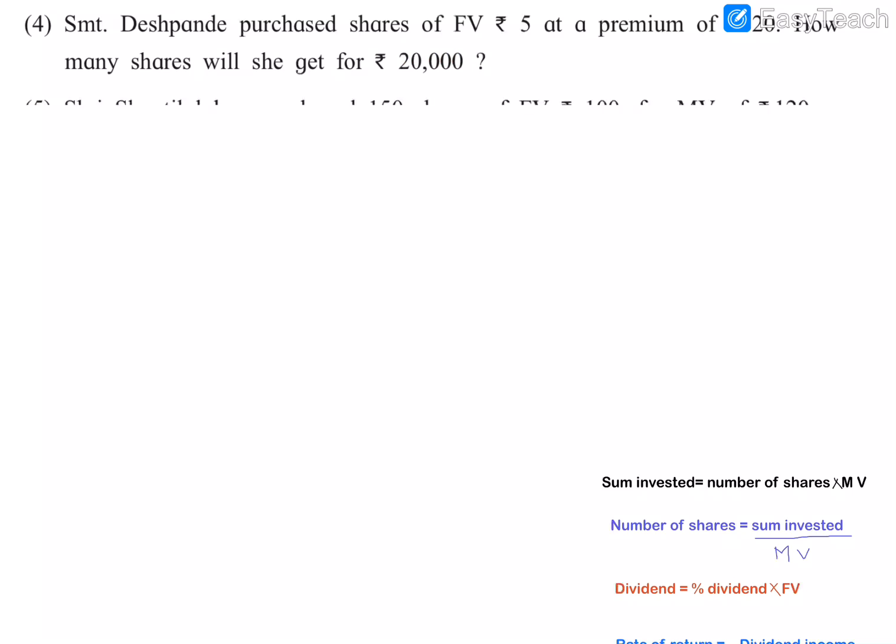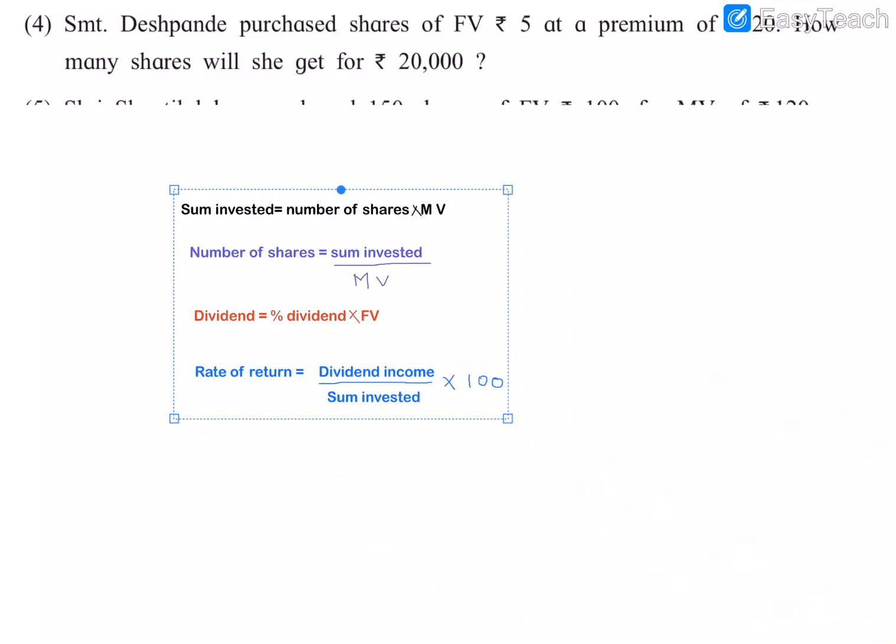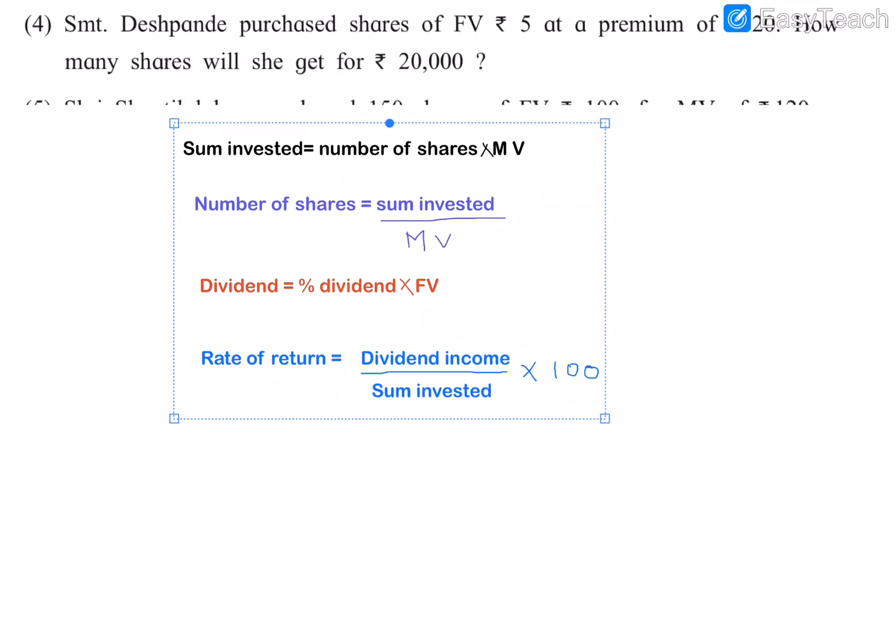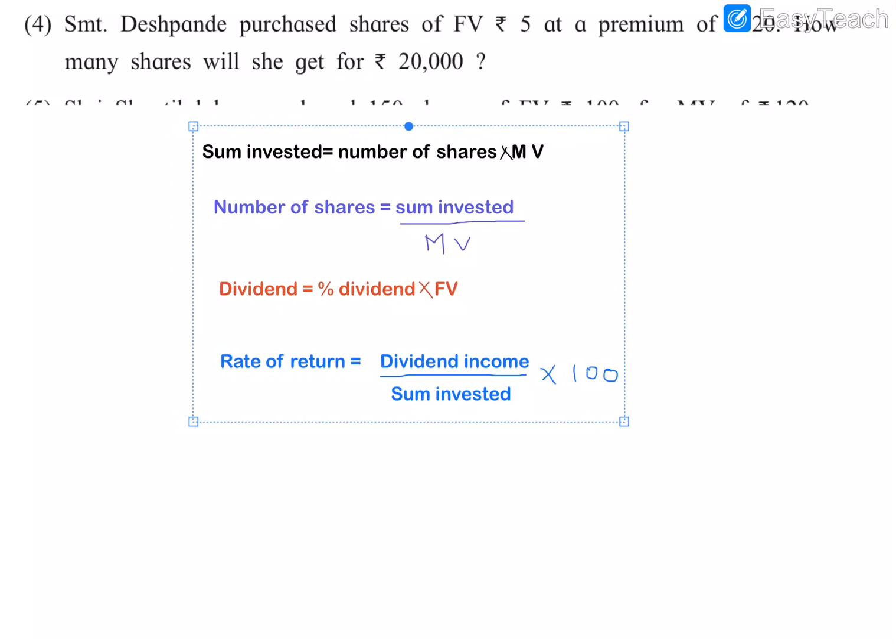So this money she spends will be the sum invested. The sum invested is 20,000 and we need to find the number of shares. We have the sum invested, so we can find the number of shares by dividing sum invested by the market value.